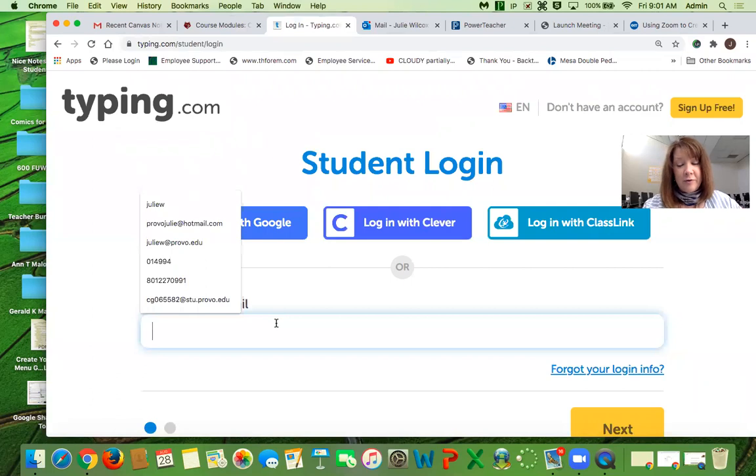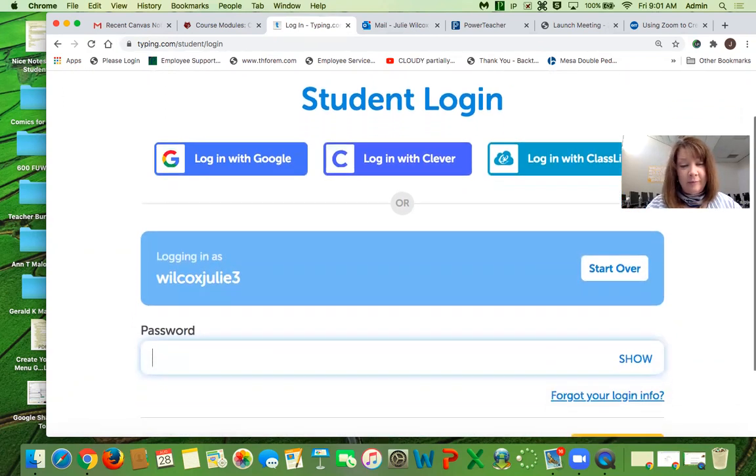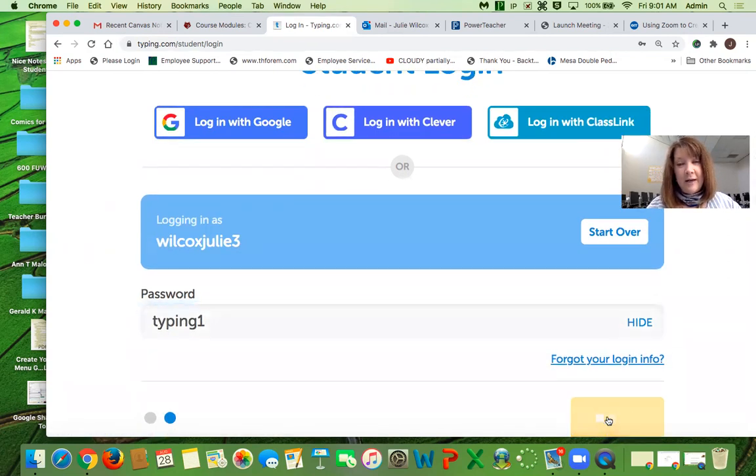And then it's the first letter, no, I say these too many times. It's your last name, first name. So I do have a student login. So it's just Wilcox Julie. And I had to put a number 3 because I guess I keep making new logins. I can't remember where they are. So then the password, I'm going to click show so you guys can all see. Everybody's is going to be the same. Typing 1 and just click next.